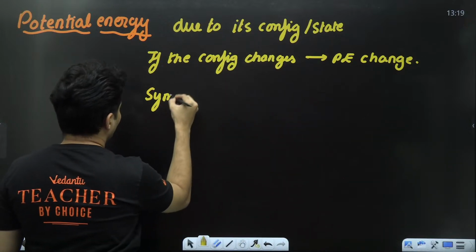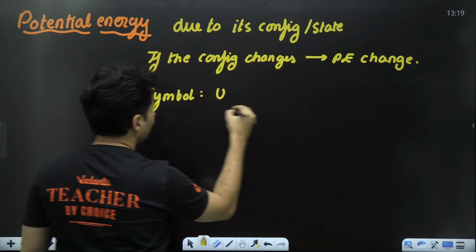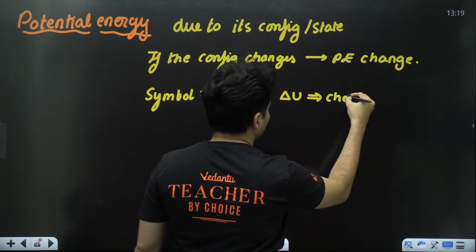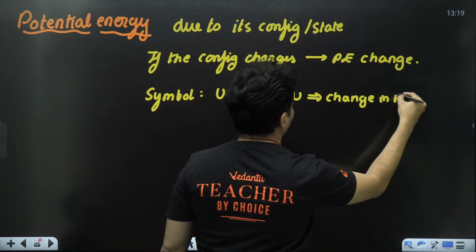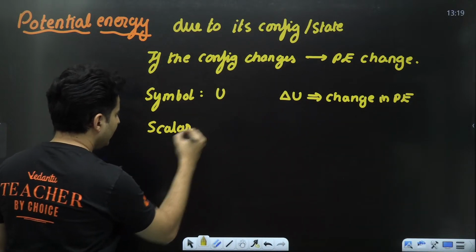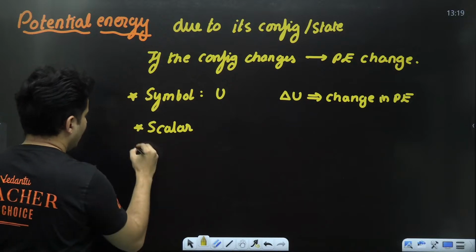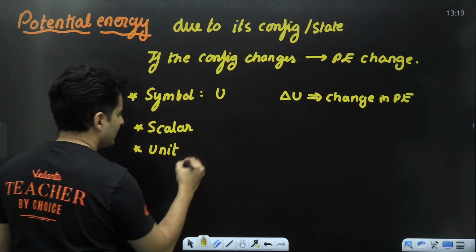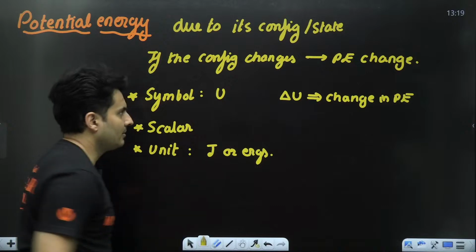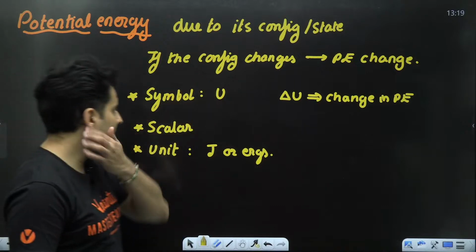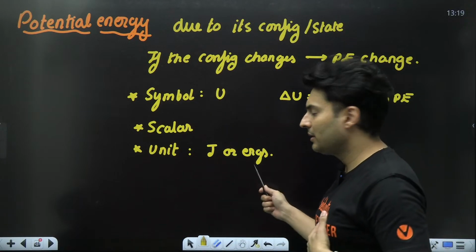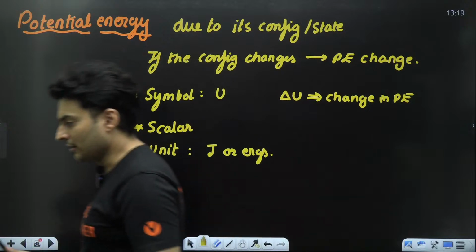Usually the symbol for potential energy will be U, and delta U is for the change in the potential energy of the system. It is also a scalar quantity, keep that in mind. And unit wise, again the same thing, guys. It has joules in SI or ergs in CGS system. U is the symbol, delta U is the symbol for the change. It's a scalar quantity like work and kinetic energy, and it is measured in joules or in ergs.